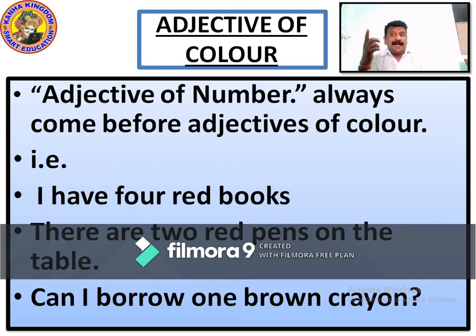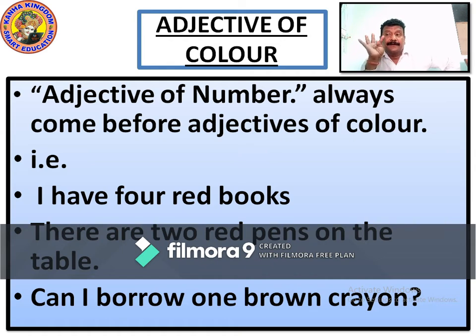For example, I have 4 red books. So now book is what? Book is a noun. Adjective of number is what? 4. Adjective of color is what? Red. 4 is the adjective of number, red is the adjective of color, and book is a noun. So in the sentence I have 4 red books, the adjective of number has come before the adjective of color. Adjective of color is red, and before that 4 has come.